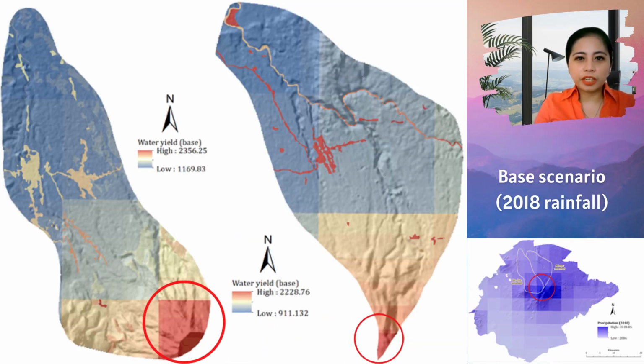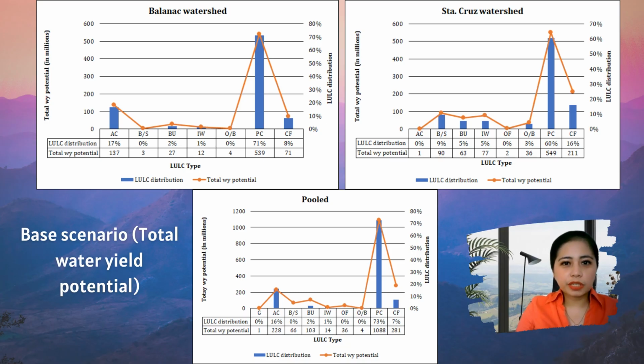This is the water yield potential estimation for the Balanac and the Santa Cruz watersheds in the base scenario. The highest water yield potential for both watersheds are the closed forests. But take note that these are the areas which receive the most precipitation. This slide shows the results of the total water yield potential for the base scenario.